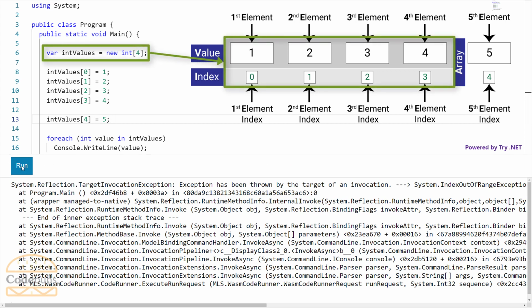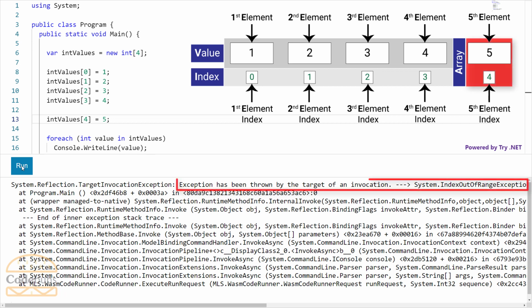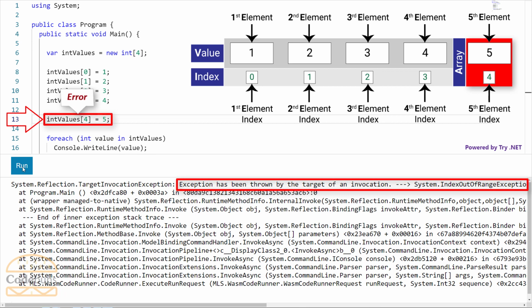This int values array contains 4 integer elements. It uses index from 0 up to 3 to assign values to these 4 elements, right? The upper bound of the array is 3. If you try to use an index 4 which is greater than the upper bound, index out of range exception will be thrown when this statement executes. You can see the error detail here.